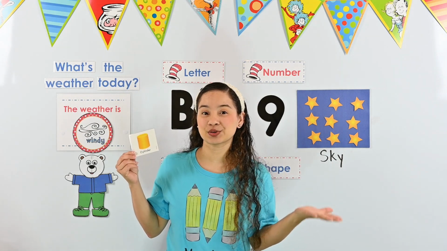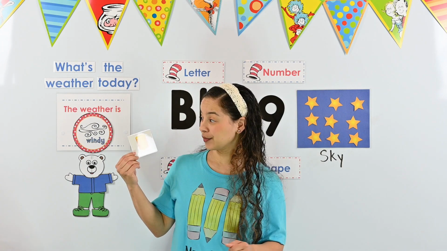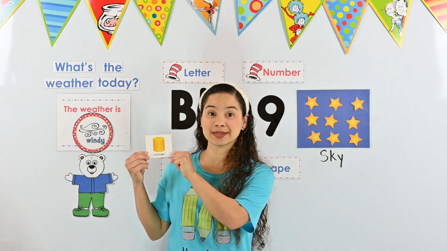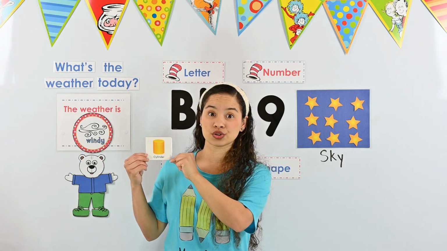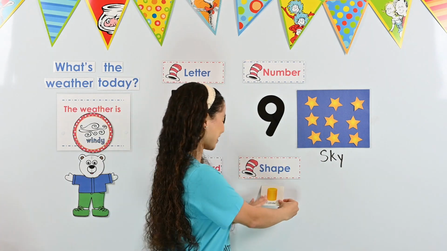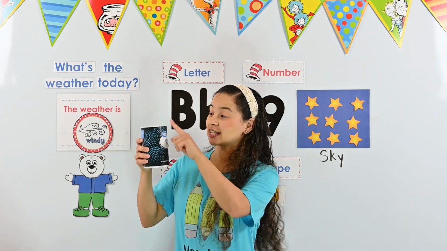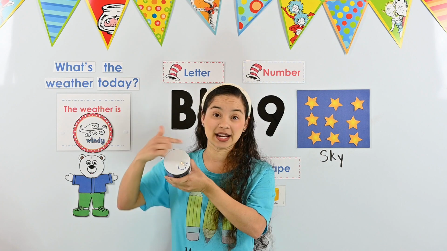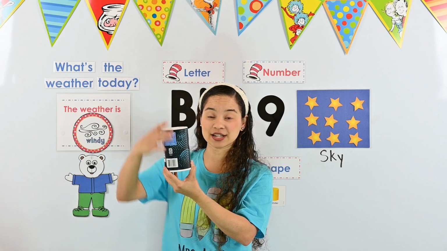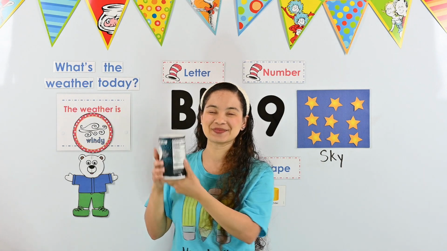Do you remember how to describe a cylinder? What does a cylinder look like? Well, we know that a cylinder has a circle shape at the top and a circle shape at the bottom. And connecting the circle shape is a rectangle that's curved around. Yesterday, I showed you a container of salt. The container is a cylinder shape. It has a circle at the top, a circle at the bottom, and in the middle, connecting the two circles, it's like a long rectangle that's wrapped all the way around.